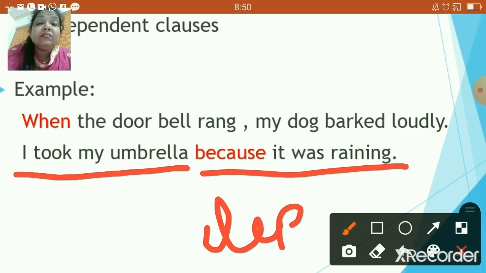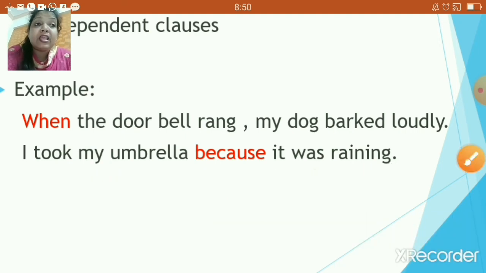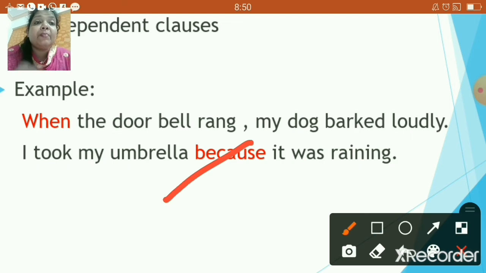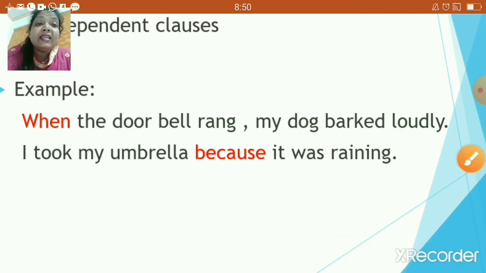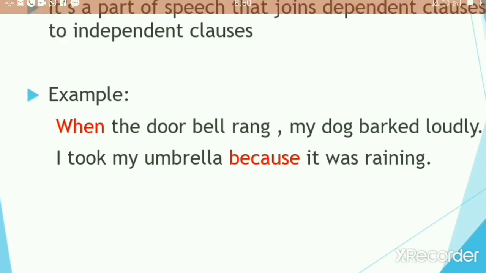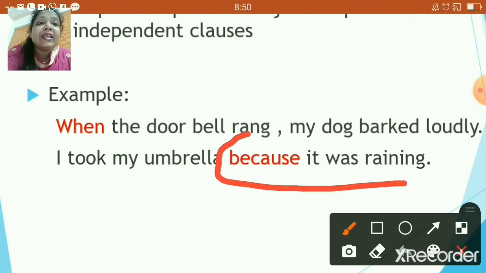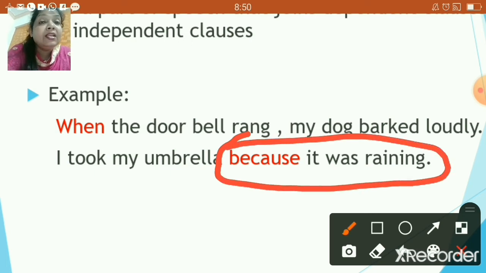Now again, suppose you remove the "because" and consider only "it was raining", that would have been an independent clause, right? But however, there is one subordinating conjunction over here. So yes, this entire thing is your dependent clause.